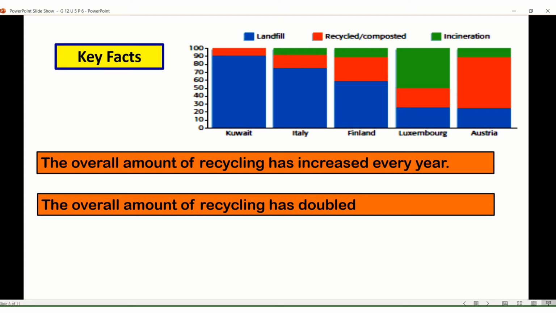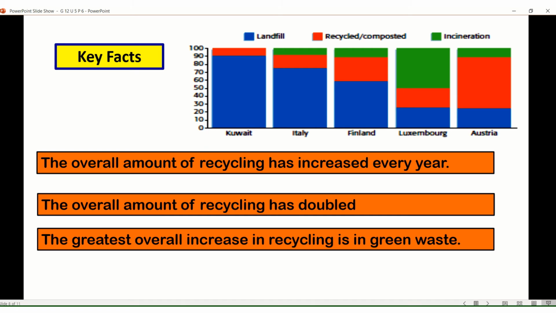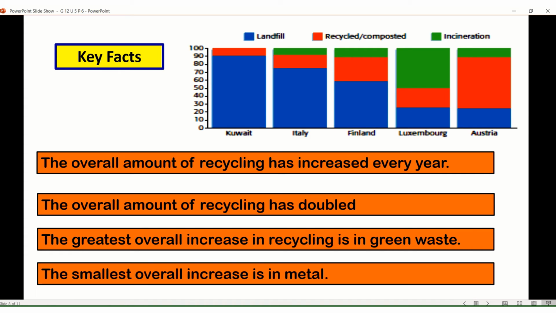Yes, the double. So the greatest overall increase in recycling is in green waste. Is it mentioned? It's not mentioned. The smallest overall increase is in metal. This is not mentioned.